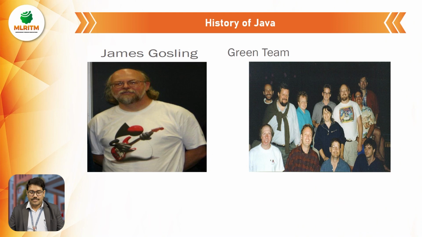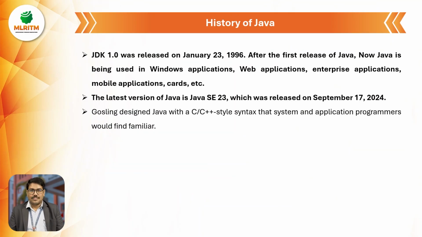Clear? So we can see the father of Java programming, Mr. James Gosling. It was developed by his team, called the Green Team, who supported him in developing this Java software. Coming to the history, the very first Java Development Kit, JDK 1.0, was released on January 23rd, 1996.